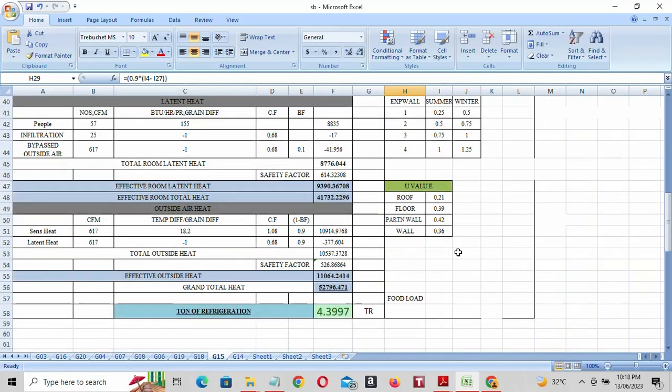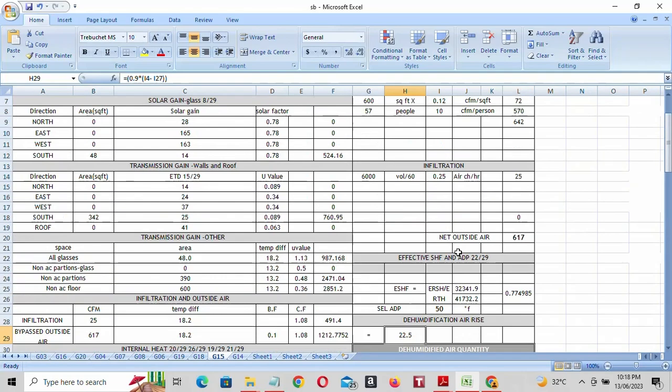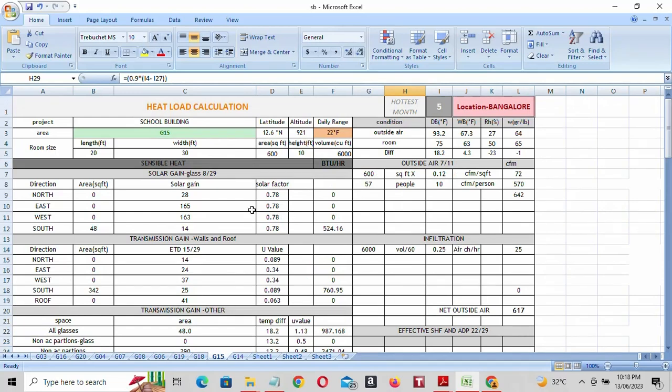So guys, this completes our HVAC heat load calculation for the room G15 by using the E20 sheet, guys. Okay.